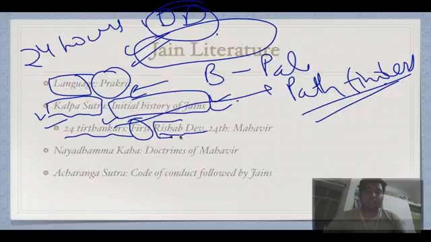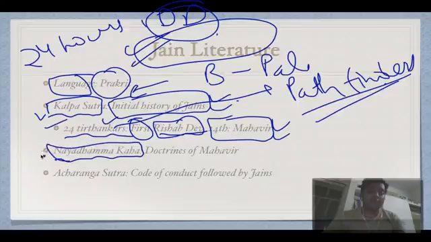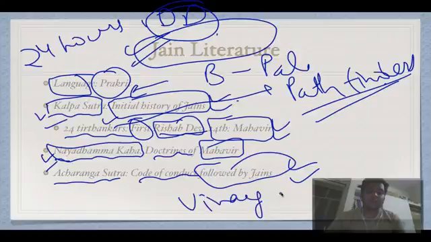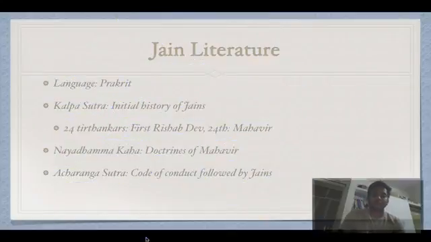Then Rishabdev was the first Tirthankar and the 24th Tirthankar was Mahavir. Then we have something called Naya Dhammakaha. They include the doctrines of Mahavir, and we have something called Acharang Sutra, the code of conduct followed by Jains. Earlier it was Vinay Pitak for Buddhists, and here it is Acharanga Sutra.